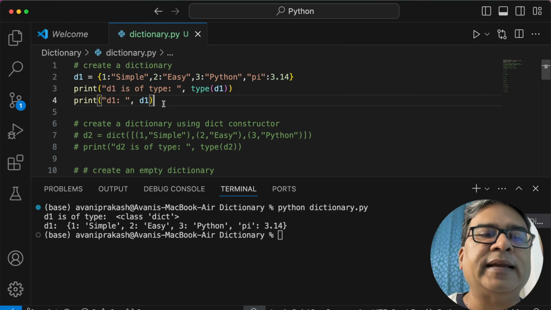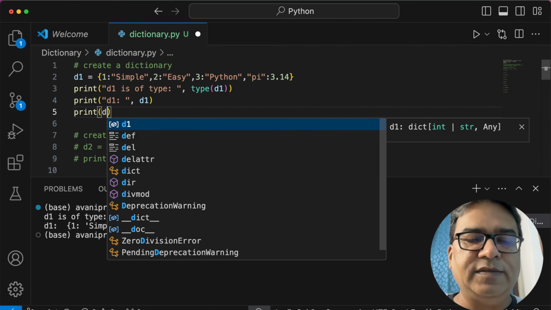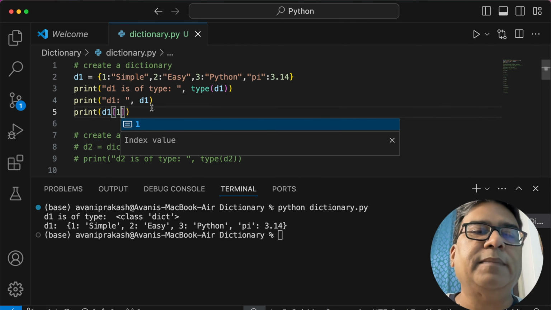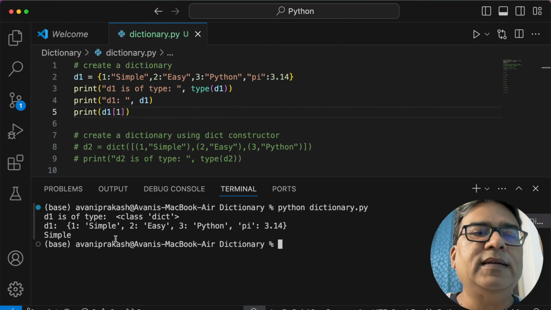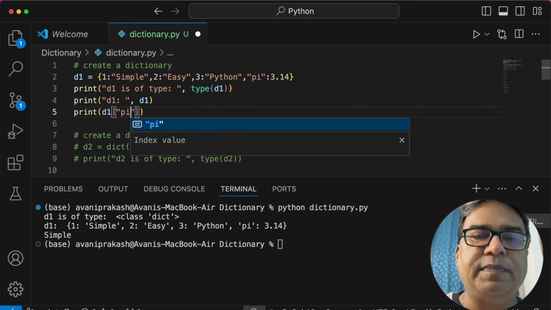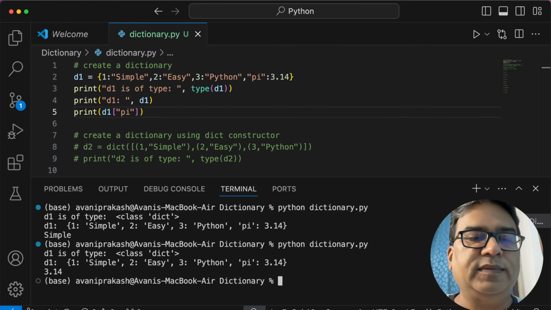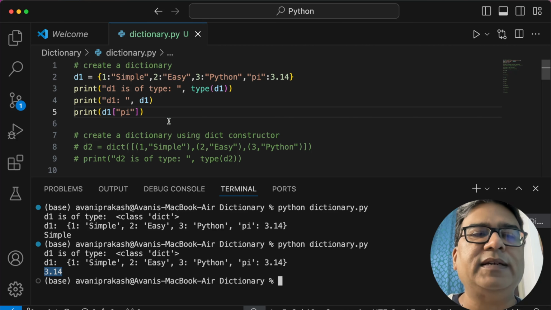How do we access an element out of dictionary D1? Oh, that is very easy. If I go here and put the key here, print D1 and run this program, 1 is associated with simple, so it is going to print simple. If I change it to pi, now it is going to give me 3.14. Here you see it is 3.14. So this is how we access the elements of a dictionary.